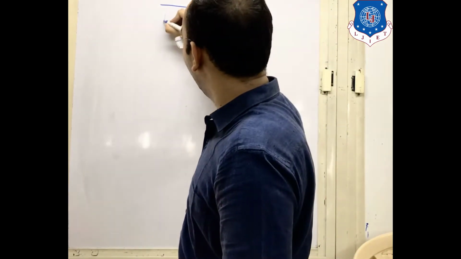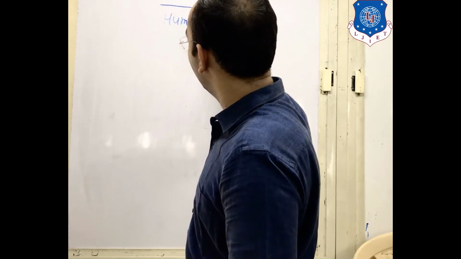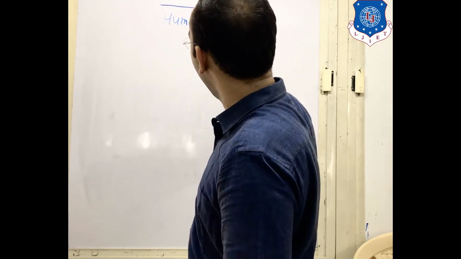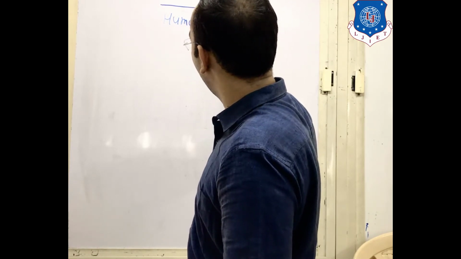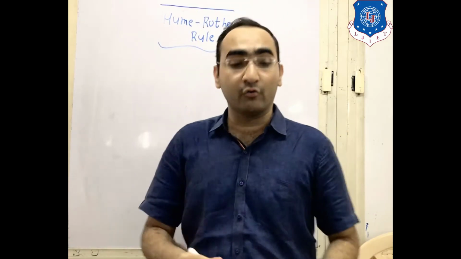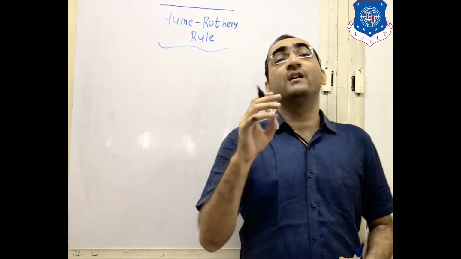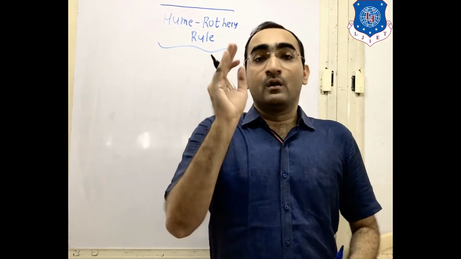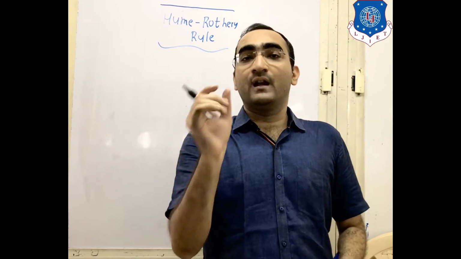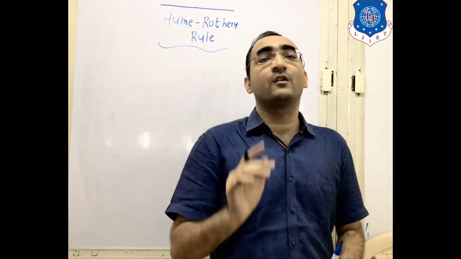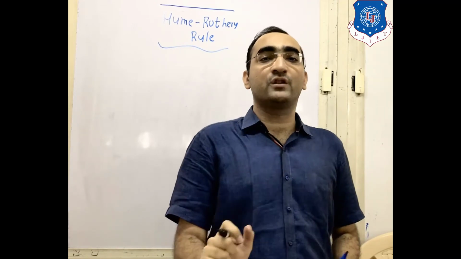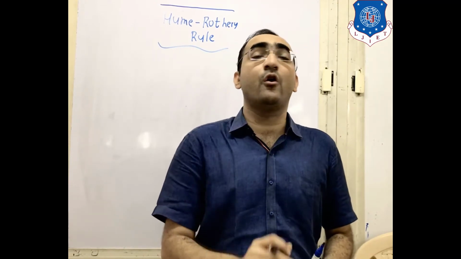So for that, there is something known as the Hume-Rothery rules. What are these? The Hume-Rothery rules are the rules for solid solutions. If your solute and your solvent fulfill the Hume-Rothery criteria, then and only then are they going to form a solution. Otherwise, the solution will not be formed.